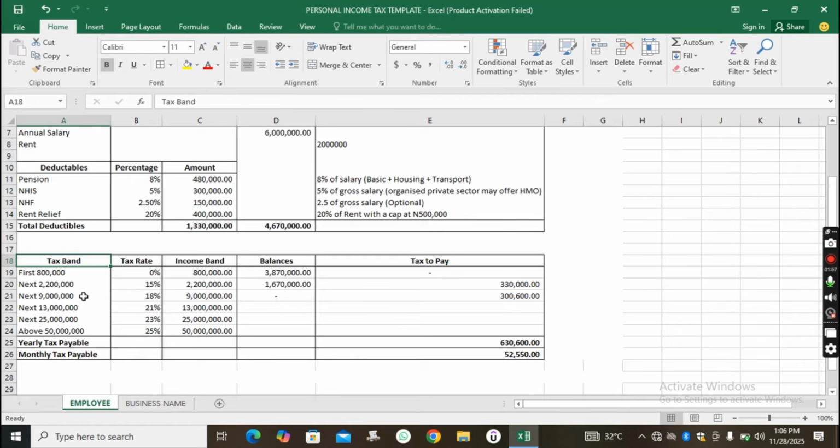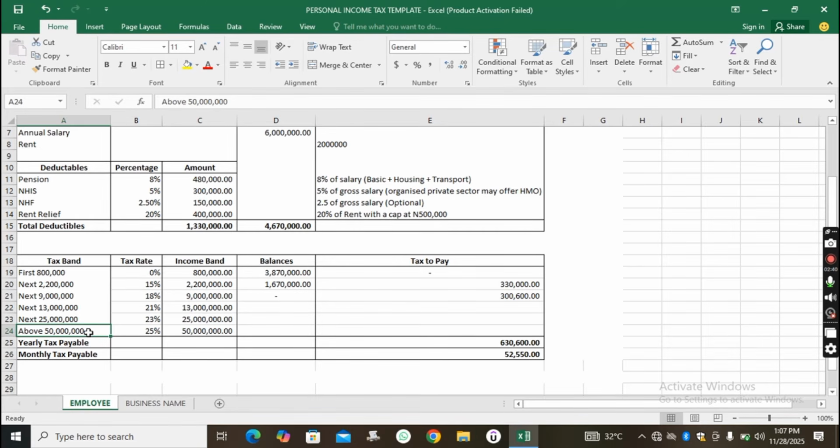There are people that are 0 to 1 month. There are children that are 0 to 2 months. It is an age bracket. So here you are seeing the first 800,000. It is a bracket, which means there are people whose income falls into 0 to 800,000. There is also another bracket, people whose income falls within 800,000 to 2.2 million. And there is also another bracket, next 9 million, next 13 million, next 25 million, and above 50 million.